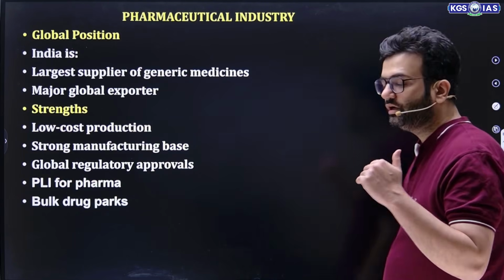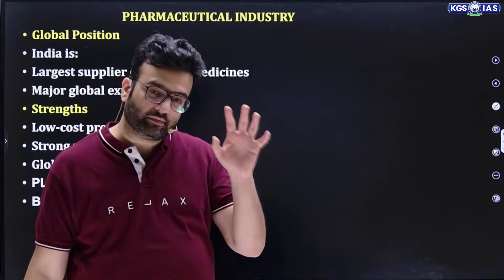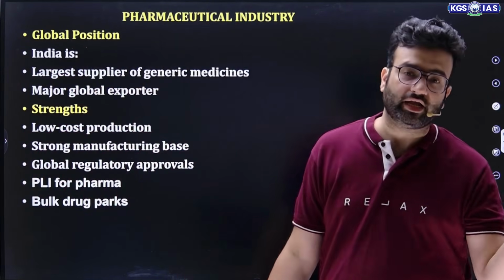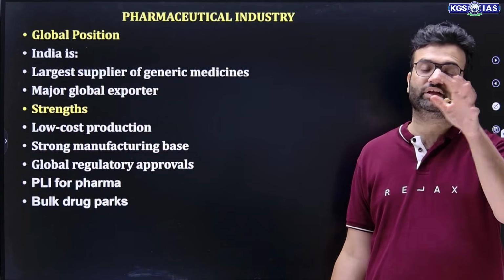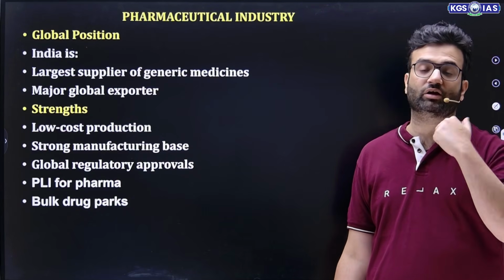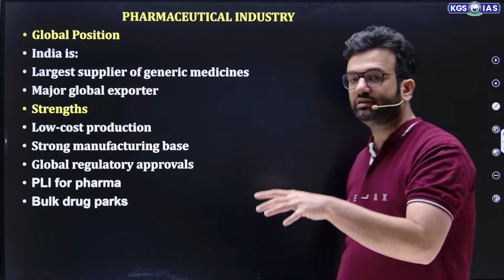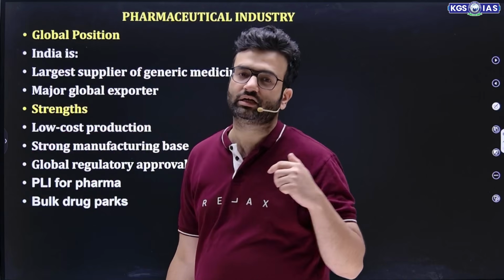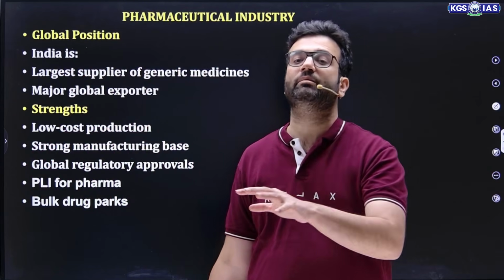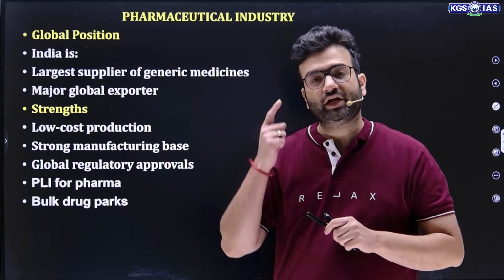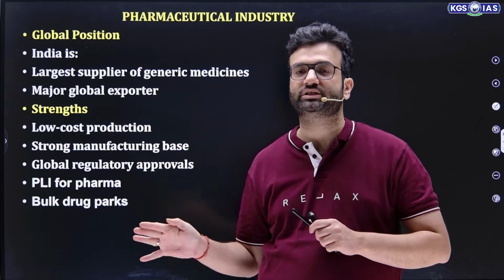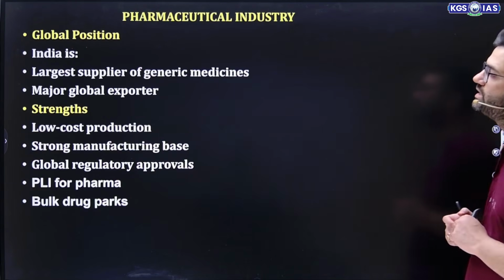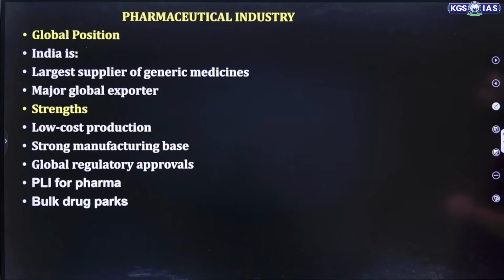Pharmaceutical industry. Basically, why India came into so much limelight is because of this pharmaceutical industry, because of their generic medicines. But again, when the European countries felt that these Indian medicines are becoming, or what I can say, capturing their market, they started raising this issue of R&D. They are saying that these generic medicines are not that much researched, that will impact the health of the people. Now India understands this situation, and now India is focusing a lot on proper research and development of this pharma industry as well. So global positioning: India is the largest supplier of generic medicine and a major global exporter.